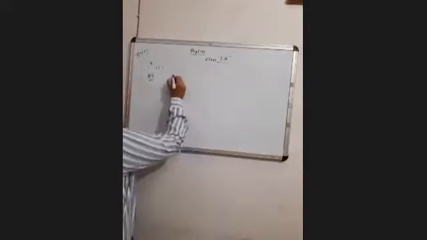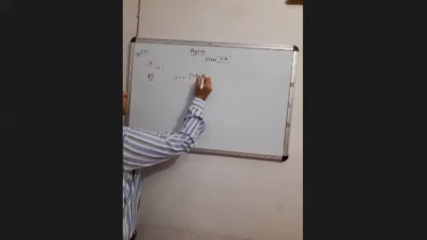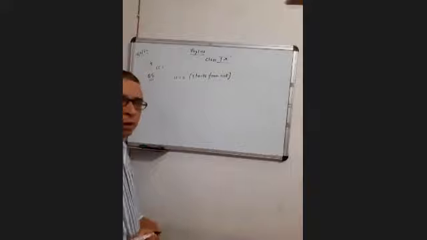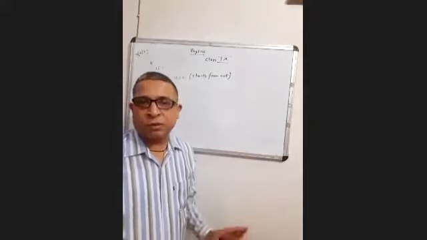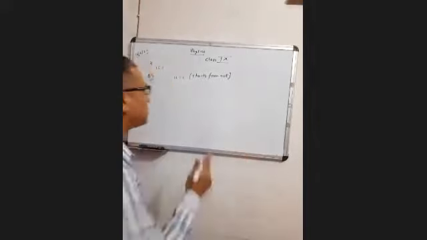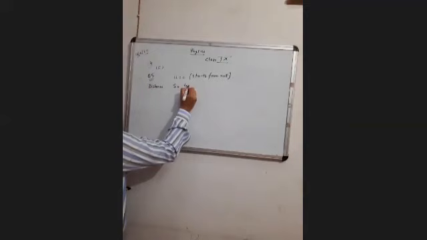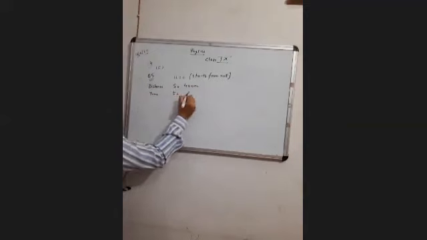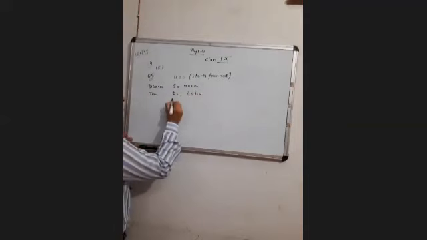So here we have been given u will be 0. It starts from rest. Initial velocity is 0. When an object starts from rest, I've told you earlier also, then its initial velocity is 0. Then x is your distance, which is 400 meters. T is your time, which is 20 seconds. Clear?